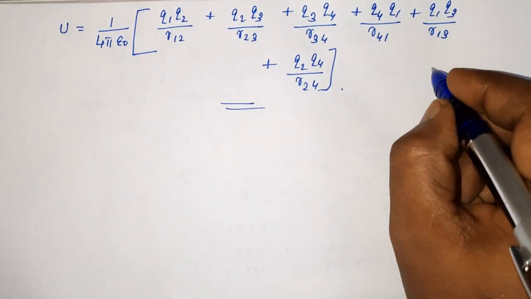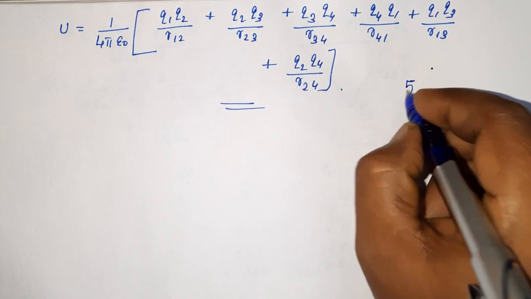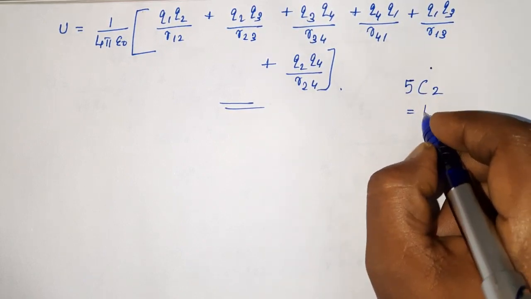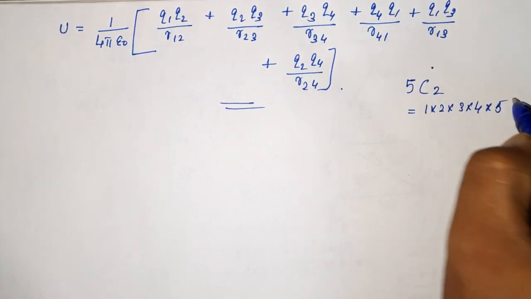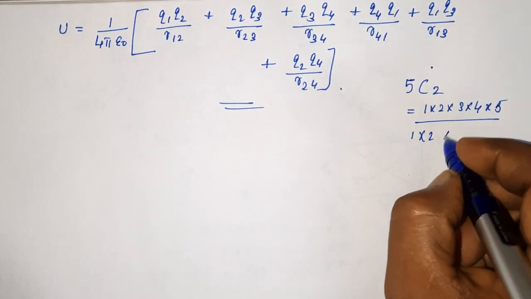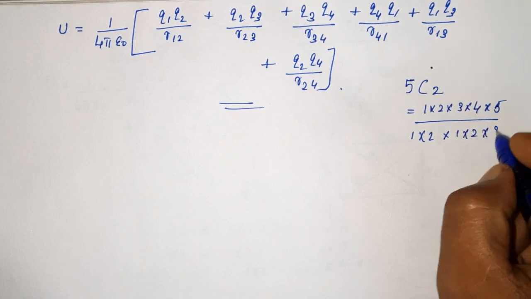If there are 5 charges, what will be the number of combinations? It is 5C2, so 5 factorial, 1 into 2 into 3 into 4 into 5, divided by 2 factorial, 1 into 2, then 5 minus 2 factorial, 1 into 2 into 3.